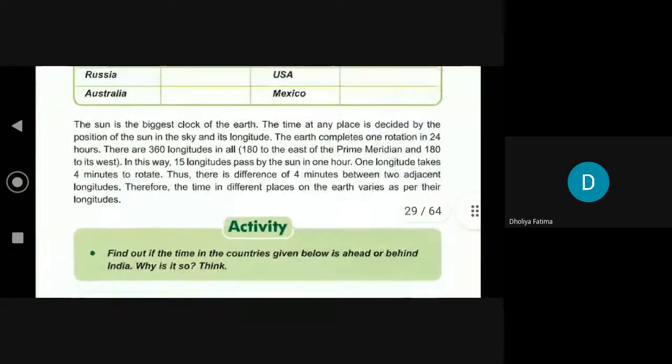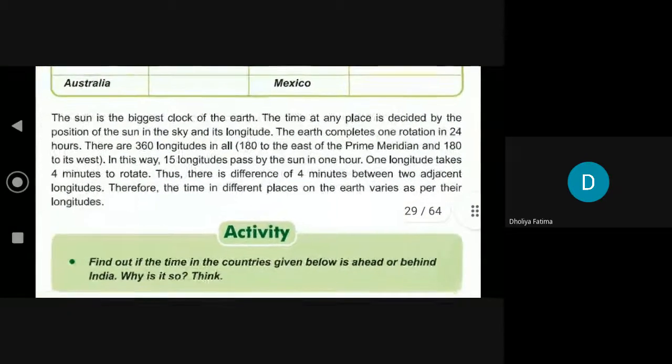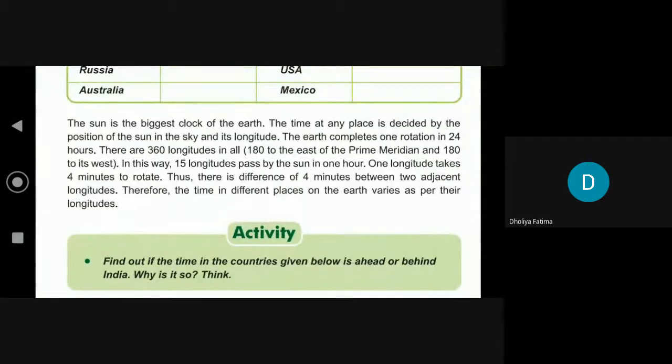Yes, Julia Fatima, read, beta. The sun is the biggest clock of the earth. The time at any place is decided by the position of the sun in the sky and its longitude.